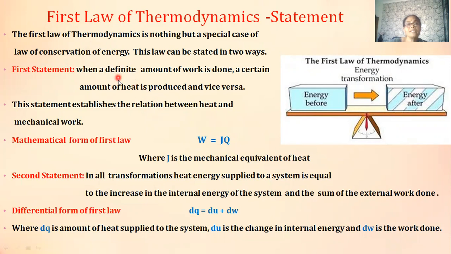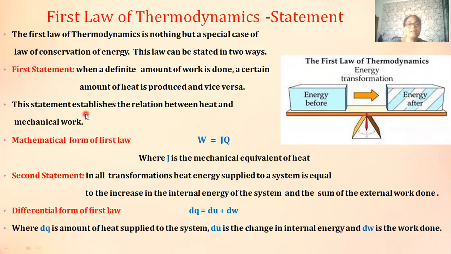According to the first statement, when a definite amount of work is done, say W, then a certain amount of heat is produced, that is Q, and vice versa. That is, when a certain amount of heat is supplied to the system, an equivalent amount of work is done.